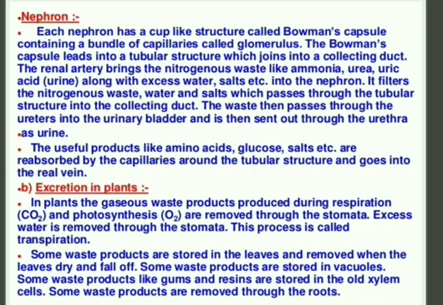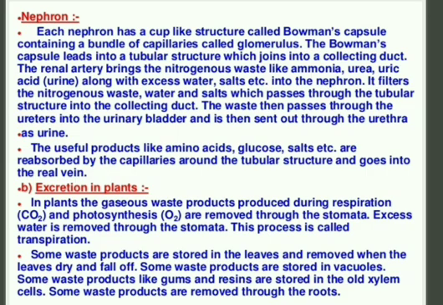If we discuss the functioning of nephron, then each nephron has a cup-like structure called Bowman capsule, containing a bundle of capillaries called glomeruli, which act as a sieve. The Bowman capsule leads to a tubular structure which joins into a collecting duct. What is the collecting duct here? The collecting duct means the place where all the urine gets collected and which is connected to the ureters.